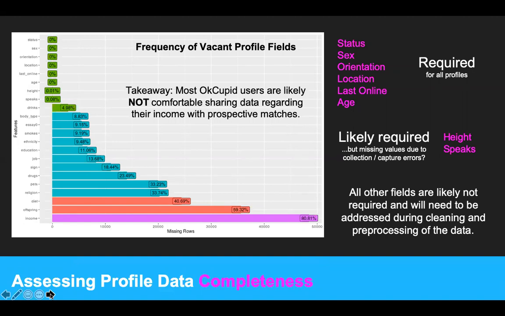Interestingly, income in purple was the least frequently included field on user profiles, with over 80% of all the users in our data set declining to respond. Because of this, as a preliminary insight, we want to propose a different way to engage users around the topic of income, allowing users to instead match and engage by their lifestyle or spending habits, since it does seem that there is a stigma for most people about talking about their income explicitly. And we are confident that allowing users to match by these other parameters that are not direct to income could improve the matching experience for our users.